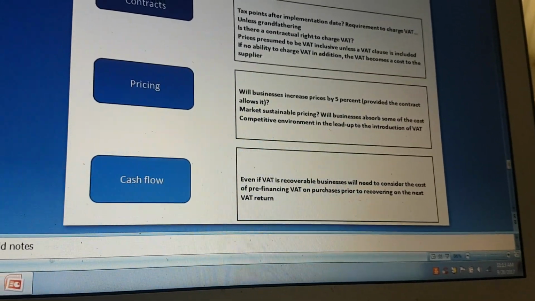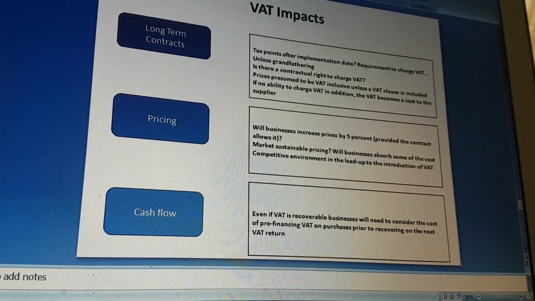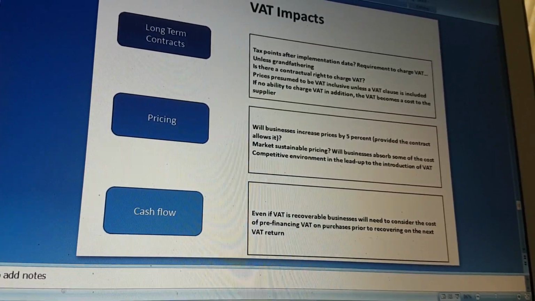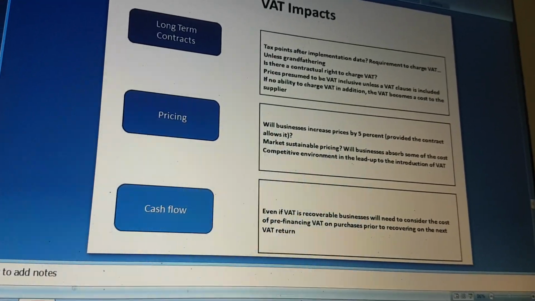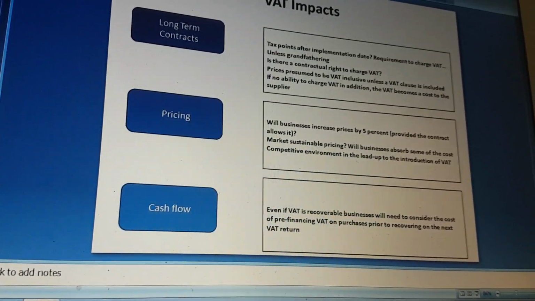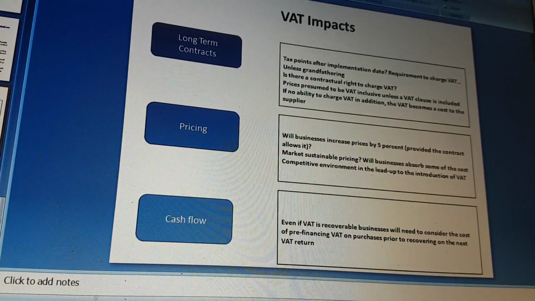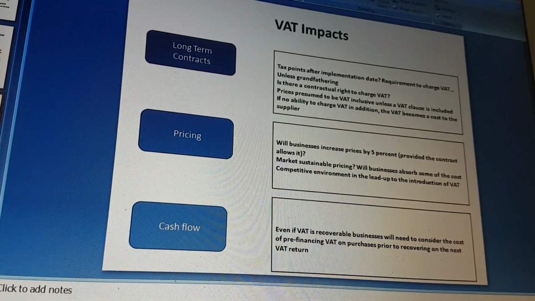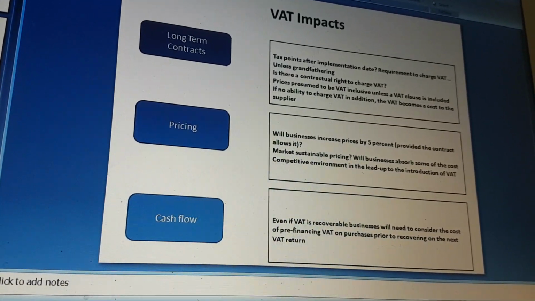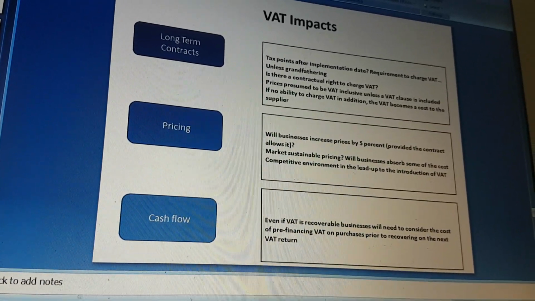VAT impacts long-term contracts. Tax points after implementation dates: a requirement to charge VAT unless grandfathering. Is there a contractual right? These are the questions which need to come up. Like in long term contracts, is there a contractual right to charge VAT? Prices are presumed to be VAT inclusive unless a VAT clause is included. If there is no ability to charge VAT in addition, the VAT becomes a cost to the supplier.